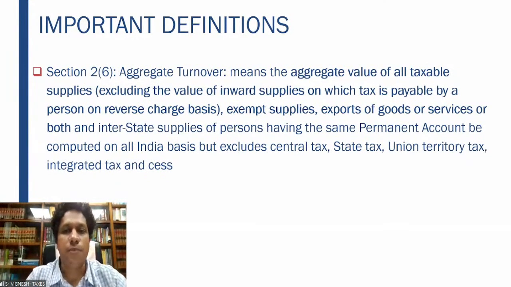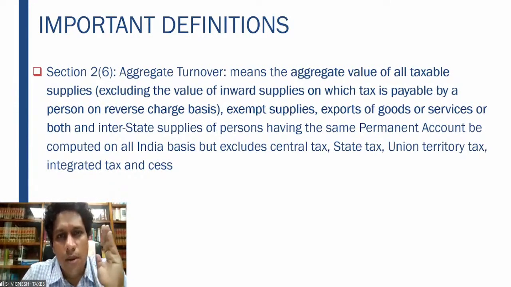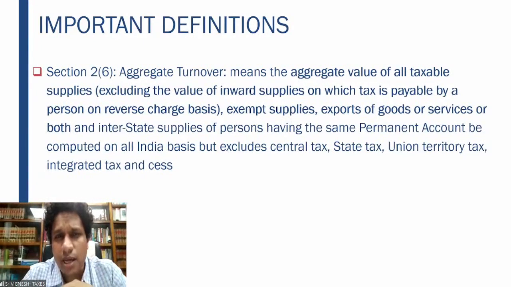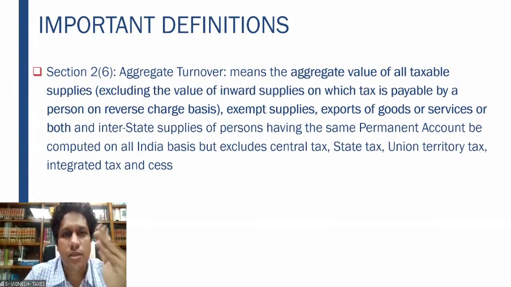Excluding the value of inward supplies on which tax is paid by a person on reverse charge basis. So first of all, what is reverse charge? Please bear in mind the way GST has been framed is that it has to always be collected on a forward charge mechanism. When I say forward charge, the supplier is providing the goods or services to the recipient. The supplier has to collect the tax from the recipient, and the supplier has to pay the tax directly to the government. That is your basic forward charge mechanism.